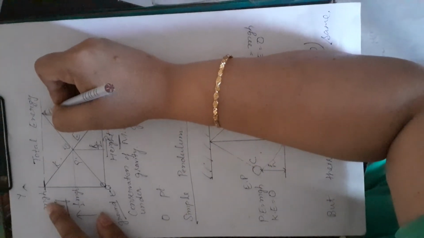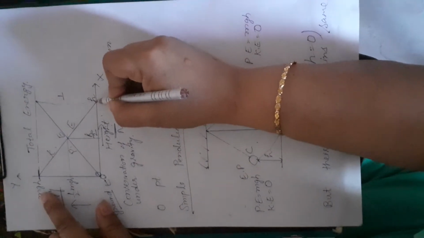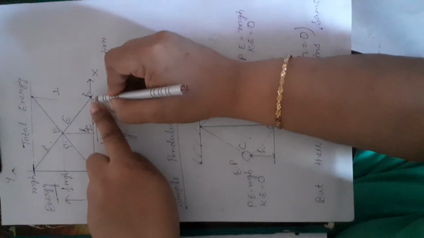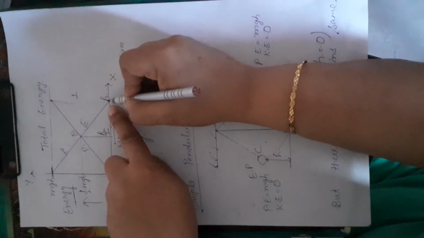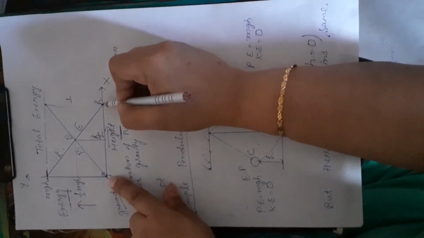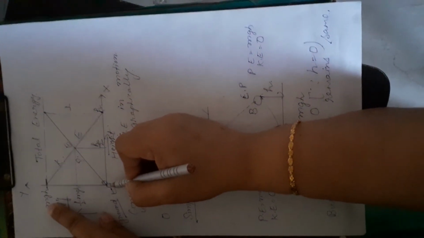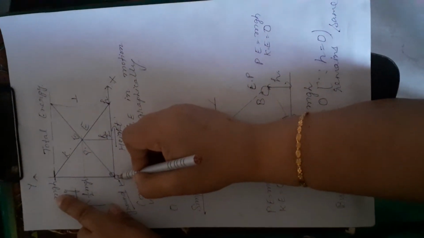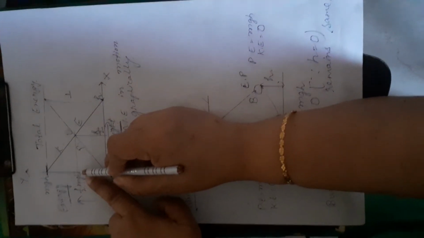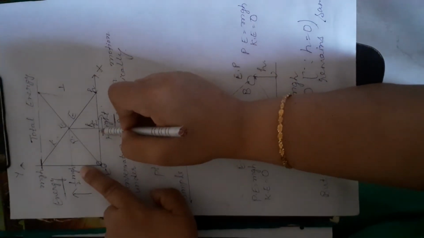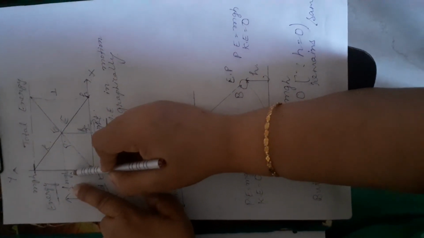In the same way, when the body is at point h, you see this is the line for kinetic energy. Kinetic energy is 0. And when the body is at ground level, means at 0 height, kinetic energy is maximum, that is equal to mgh. And one point they have shown in the midway, when the body is at the middle height. Then what happens? Half is kinetic energy.